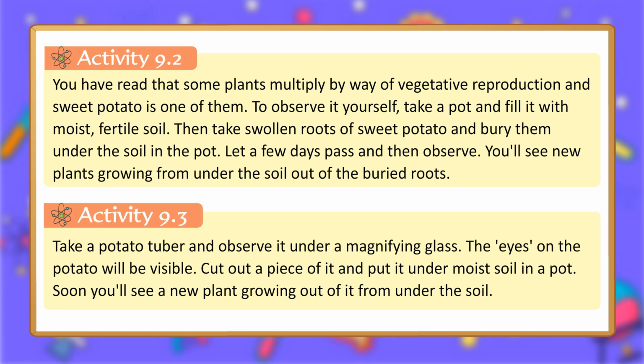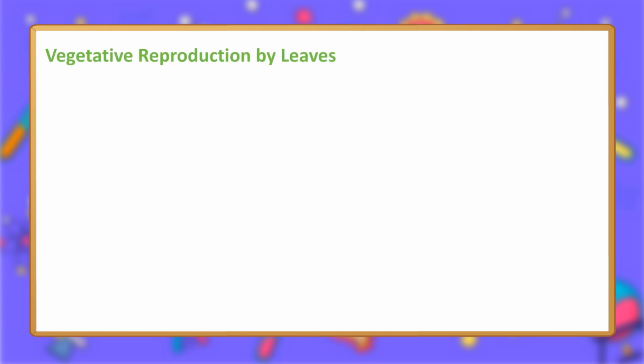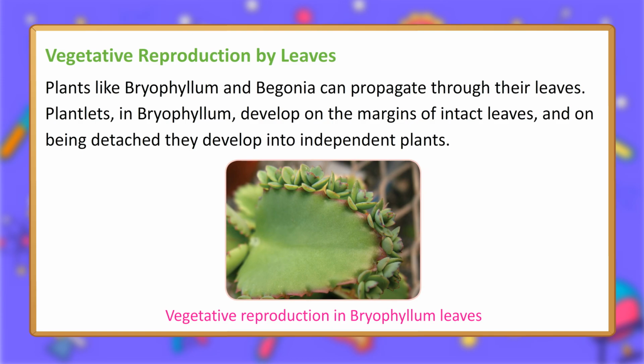Activity 9.3. Take a potato tuber and observe it under a magnifying glass. The eyes on the potato will be visible. Cut out a piece of it and put it under moist soil in a pot. Soon you'll see a new plant growing out of it from under the soil. Vegetative reproduction by leaves. Plants like Bryophyllum and Begonia can propagate through their leaves. Plantlets, in Bryophyllum, develop on the margins of intact leaves, and on being detached they develop into independent plants.